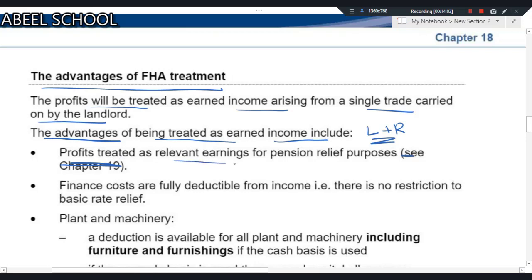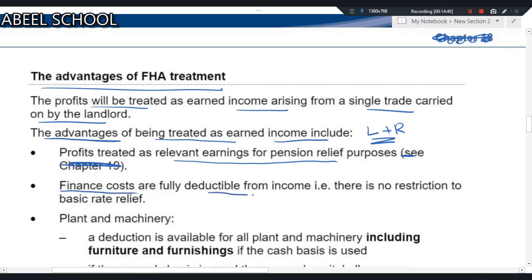Profits treated as a relevant earning for pension relief. Way back when we discussed the pension income topic, there was a point where we discussed that there are three relevant earnings. One is employment income, another is trading income, and the third one is the income from the furnished holiday accommodation. This point only those students can understand who are revising. If you're not revising, then what I just tried to explain, that furnished holiday accommodation earning is a relevant earning, will be Greek to you. You won't be able to understand unless you are revising it. So profits are treated as relevant earnings for pension relief.